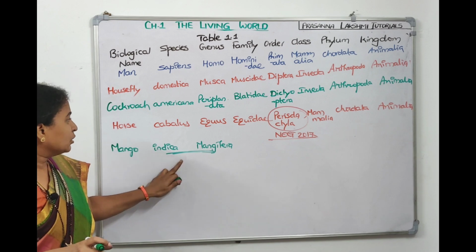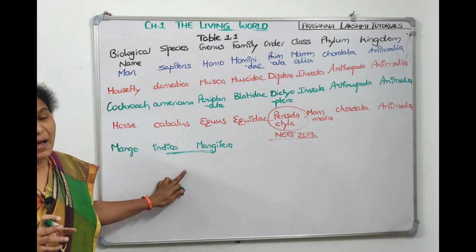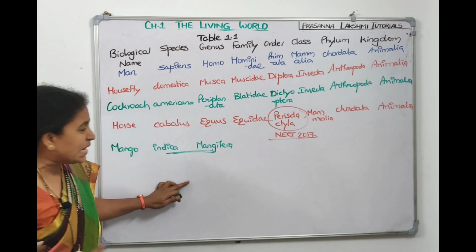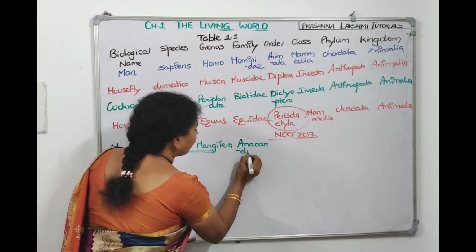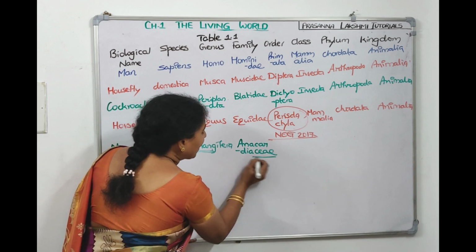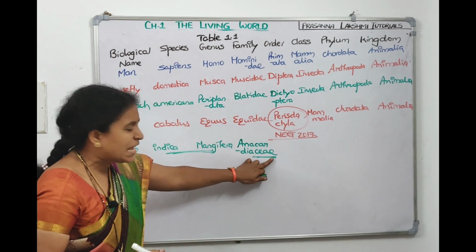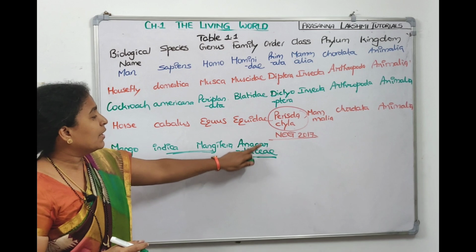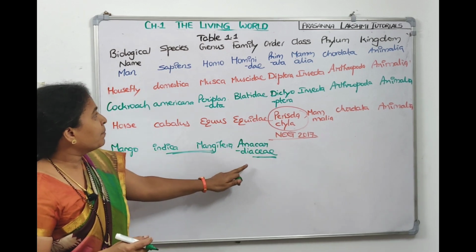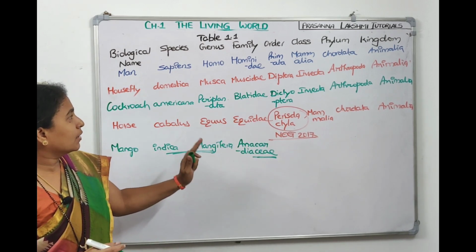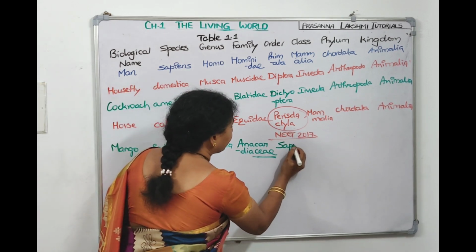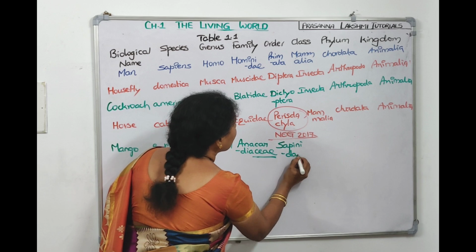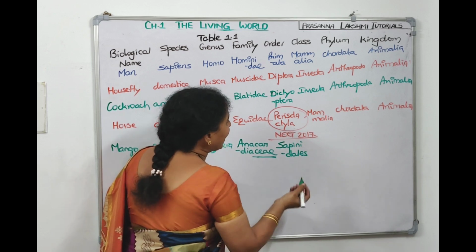Okay. Now Mangifera indica, mango belongs to a family called Anacardiaceae. Plant families will end with the suffix ACEAE. Animal family will end with the suffix IDAE. Okay. Now, mango's order, it is Sapindales. And mango's class, it is Dicotyledonae.